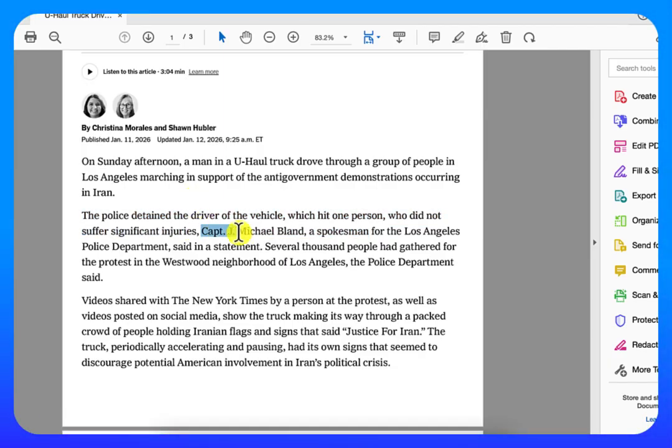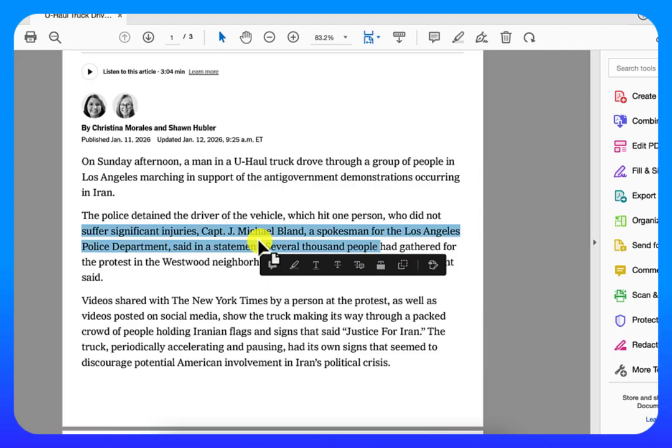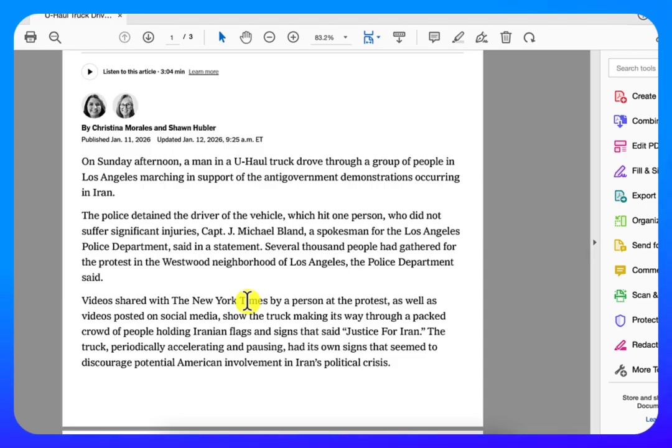And then we need some verification. Where did this information come from? The newspaper reporters want to make sure that all of this is factual, so they tell you who said it. Captain J. Michael Bland, who he is, he's a spokesman, and where did he say it? He said that in a statement.